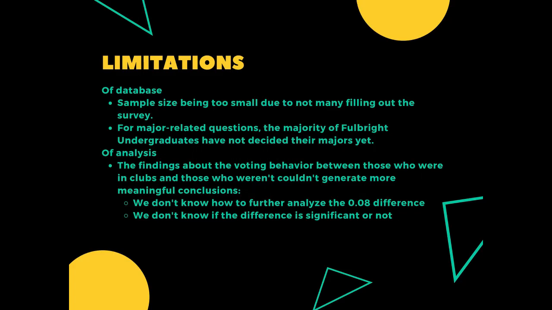Our research is not without its flaws. Regarding the data, we suspect that more concrete conclusions could have been reached if the sample size had been bigger, and we think that investigation into the effects of majors couldn't find much because many students still haven't decided on a major yet at Fulbright. Another thing is that our findings about the voting behavior between those who were in clubs and those who weren't couldn't generate more meaningful conclusions because we don't know how to further analyze the 0.08 difference, and we don't really know if the difference is significant or not.